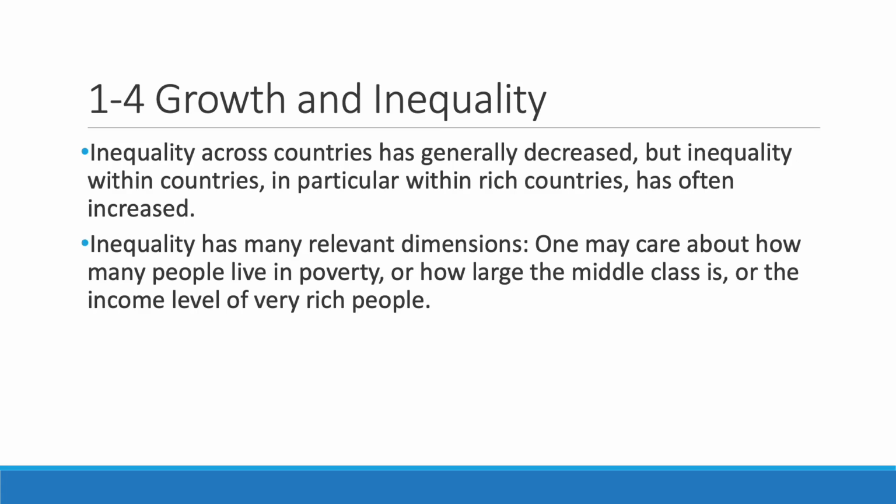The next section we discuss from Chapter 1 is Section 1.4, Growth and Inequality. While the level of inequality within most countries has increased over the past 2 decades, global inequalities between countries have declined. The gap between the average incomes of the richest 10% of countries and the average incomes of the poorest 50% of countries dropped from around 50-fold to little less than 40-fold.